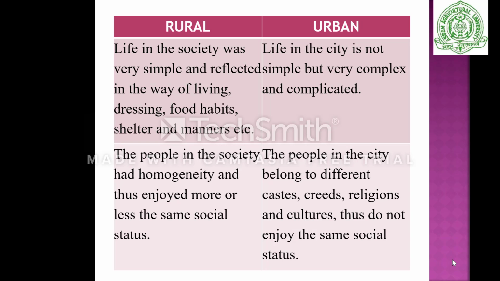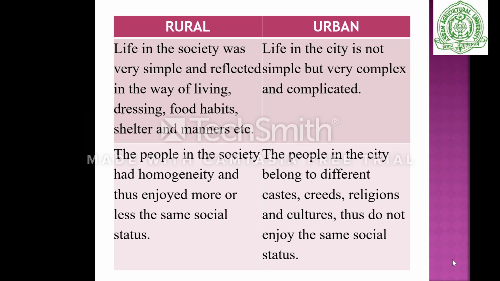Another difference is that the people in rural society have homogeneity and thus enjoy more or less the same social status. Because these people are homogeneous in nature, their living standard is the same and their status is similar. Most of the time there is not a very vast difference between them, so more or less they enjoy the same social status.